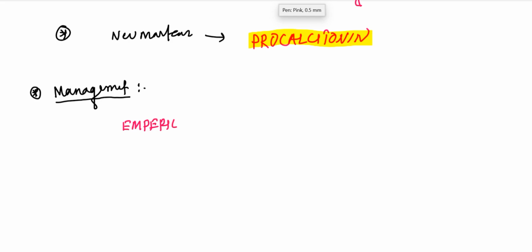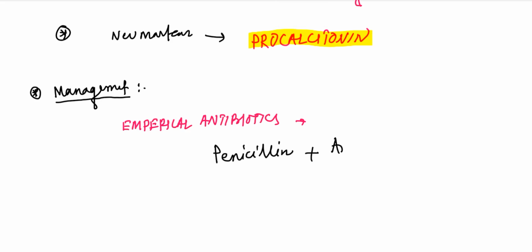So we have to start with broad spectrum or empirical antibiotics. That means we can start with penicillin plus aminoglycosides. Okay, so we have to start with broad spectrum empirical antibiotics.